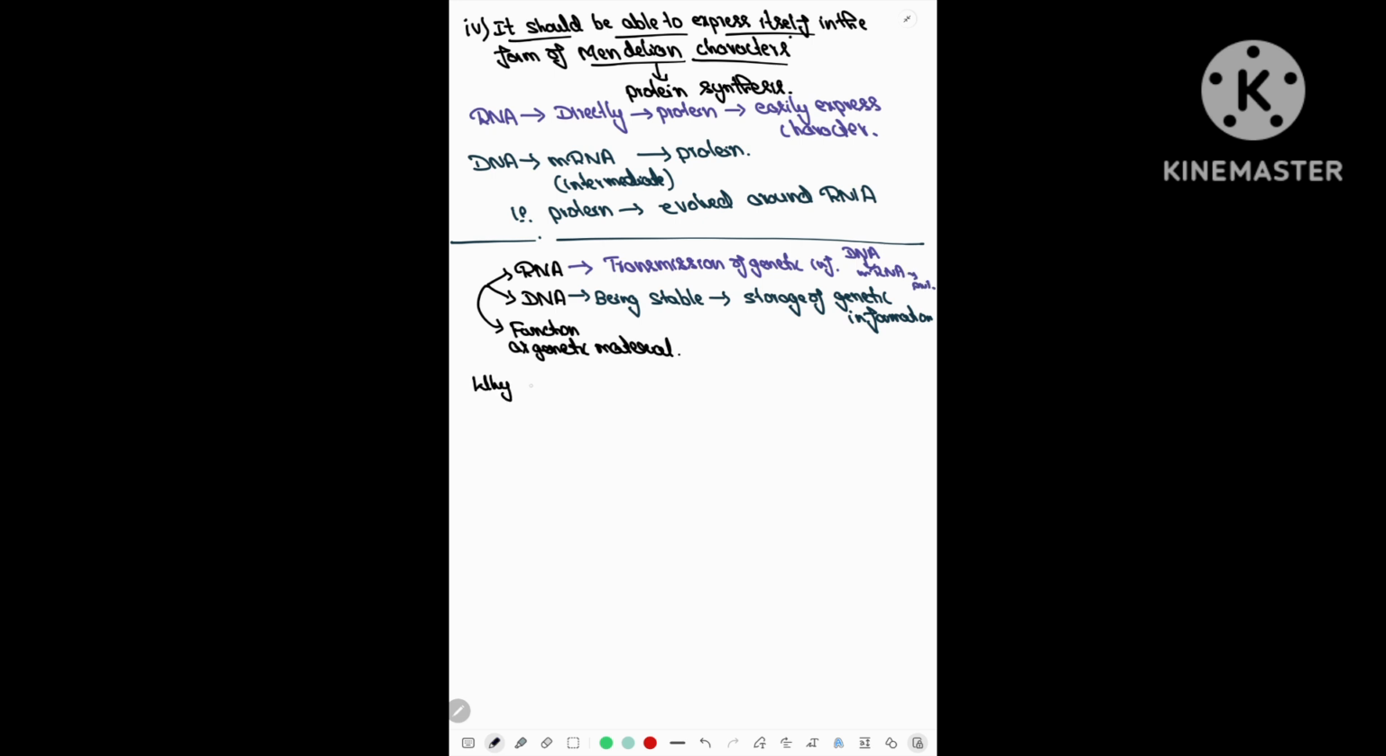Now, from this ongoing discussion, two questions are answered: why DNA is the predominant genetic material, and second, the criteria for a molecule to be called a genetic material. So this topic is very, very important.